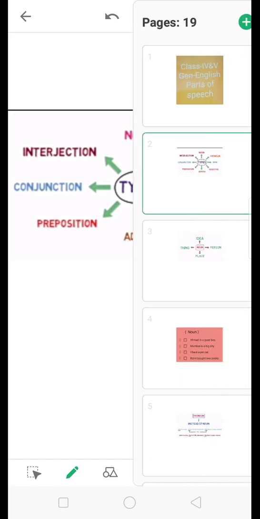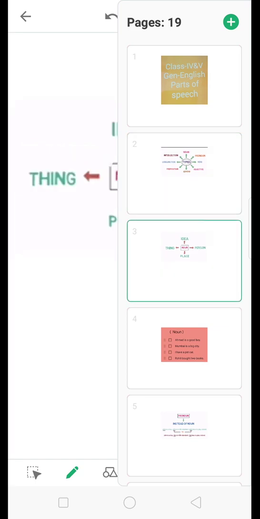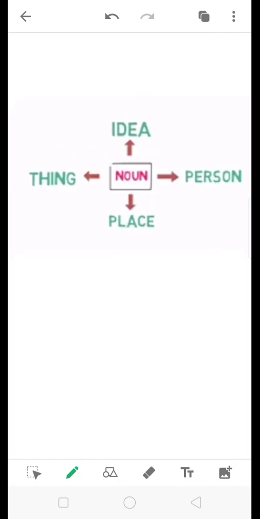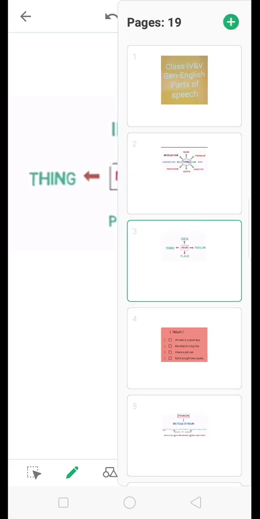Noun. A noun is a word used as the name of a person, place, thing, or an idea. Person like APJ Abdul Kalam, place like Akola, thing like grammar book, or idea like kindness. These all are examples of noun. Let's look at some more examples.